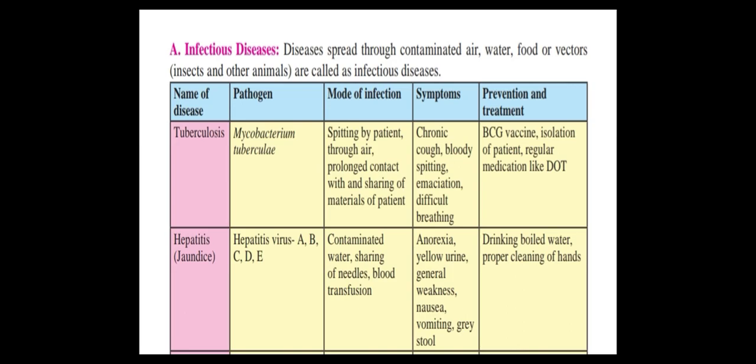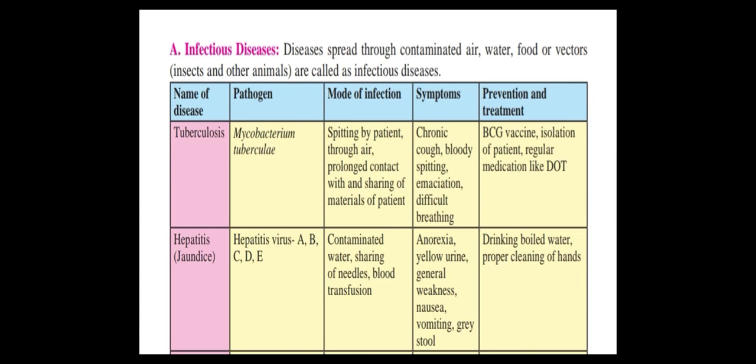Here, you know that an infectious disease means a disease that spreads through contaminated air, water, food or vectors. Vectors means the insects, animals or such types of organisms nearby us. They bite and because of that we get the infection. So the diseases which are present in our surroundings or affect us are infectious diseases. According to this chart, today we are going to learn one by one. So let's come towards the first disease, that is tuberculosis.